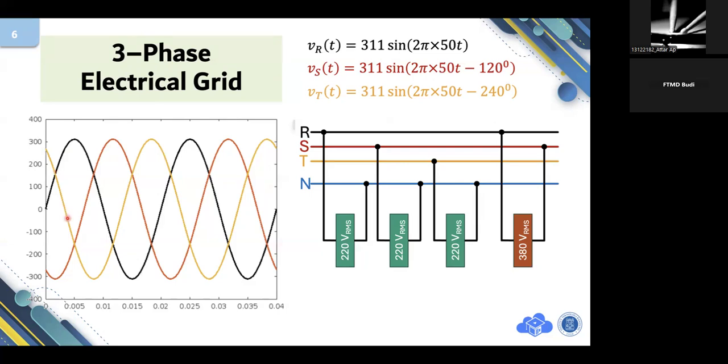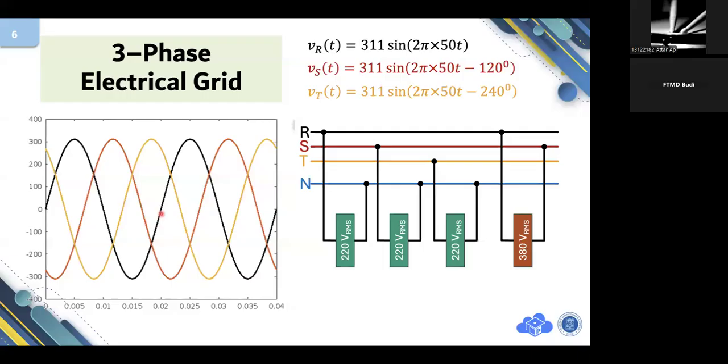If you see clearly here, the period of this voltage is precisely 20 milliseconds. This is 0.02 seconds, identical with 20 milliseconds.